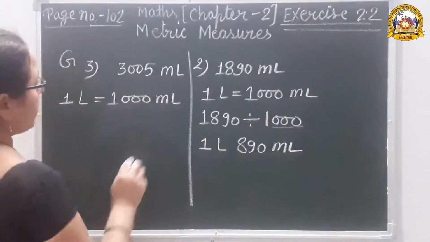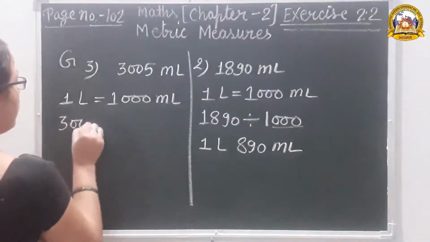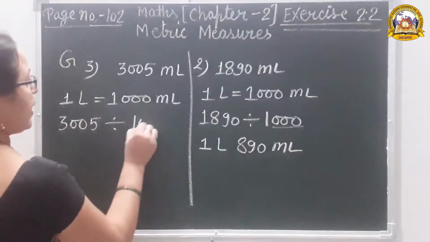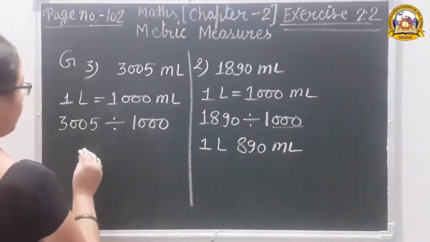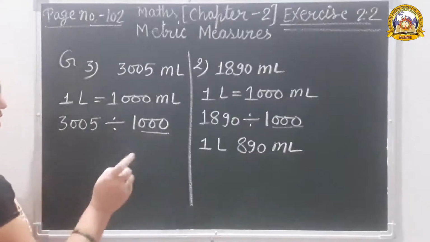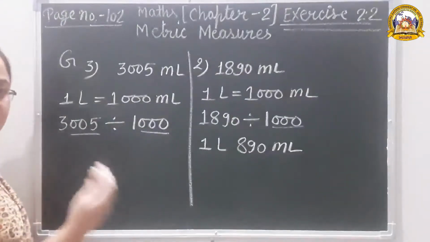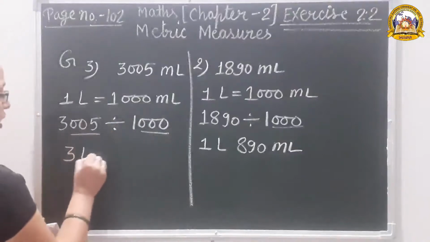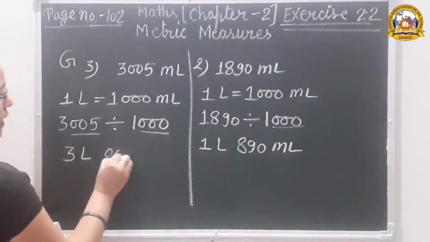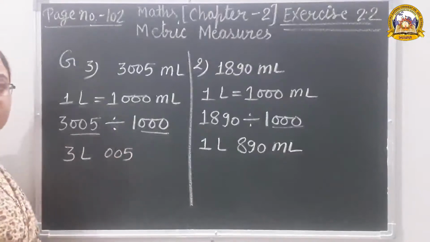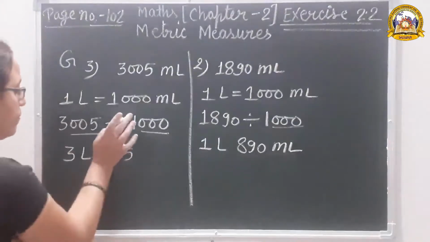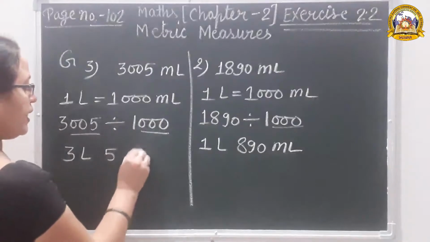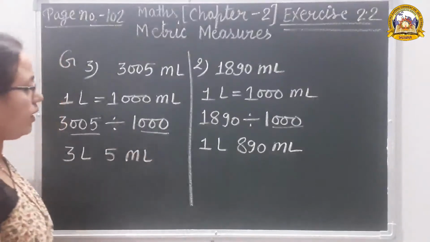So 3005 divided by 1000. How many zeros? 3 zeros. Separate the 3 digits from the back side. Only 1 digit remains. That is liter, 3 liter. And what is the meaning of the remaining number? Only 5. So 5 milliliter. Okay? Answer.